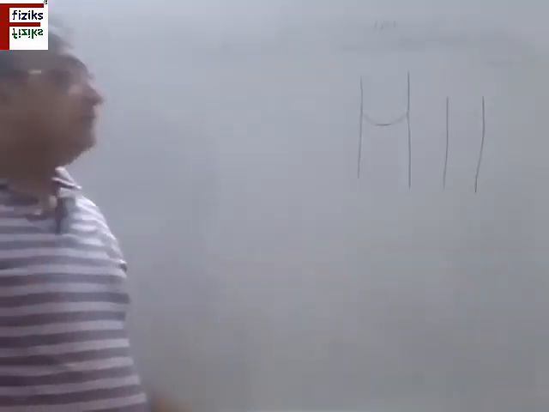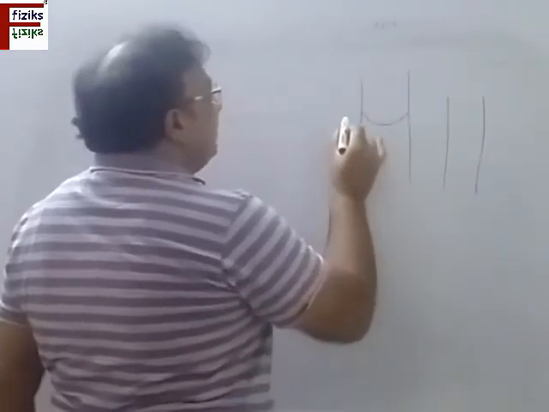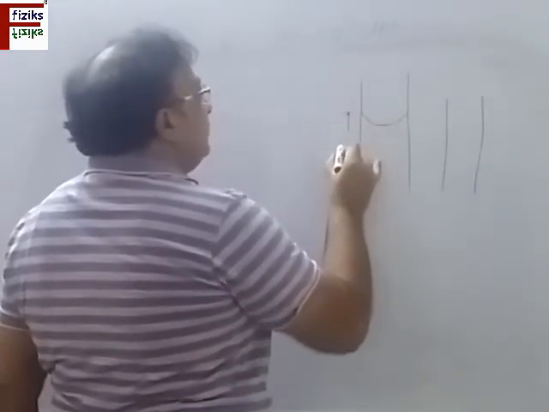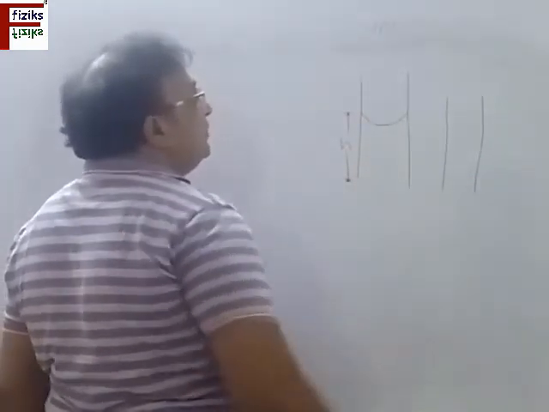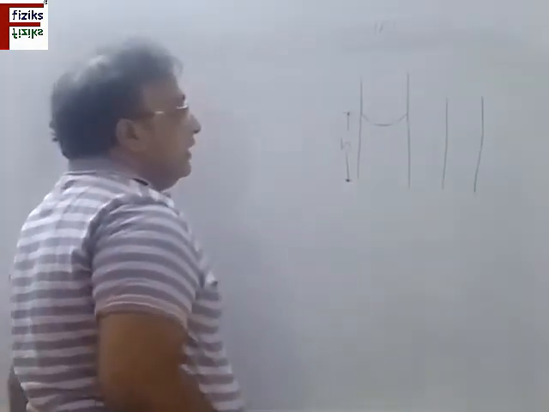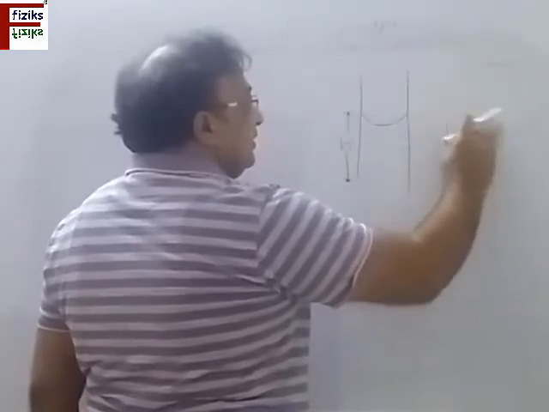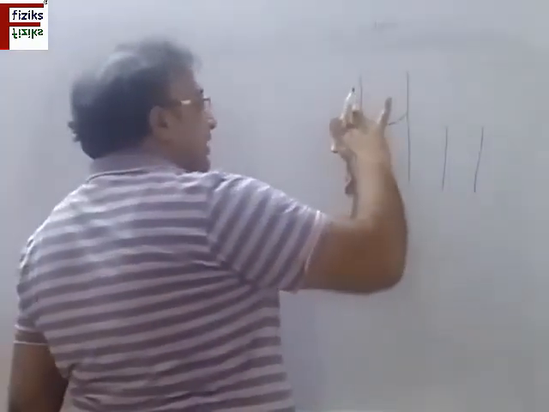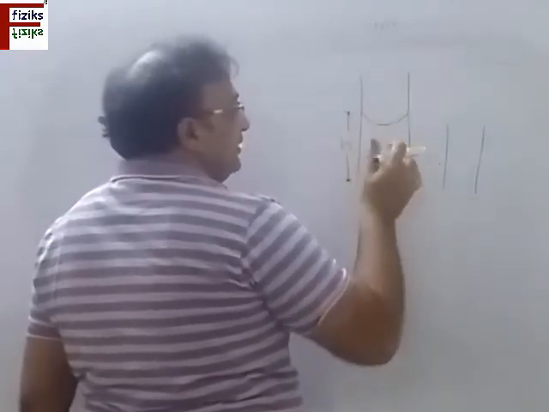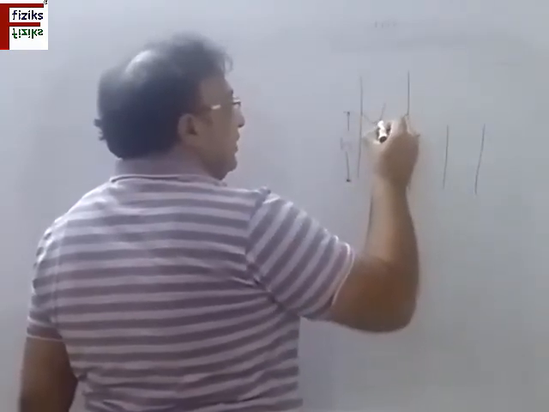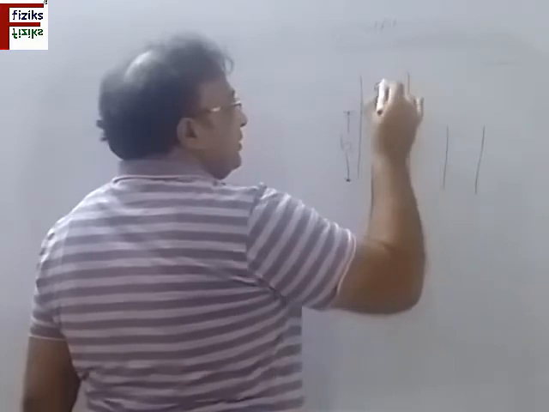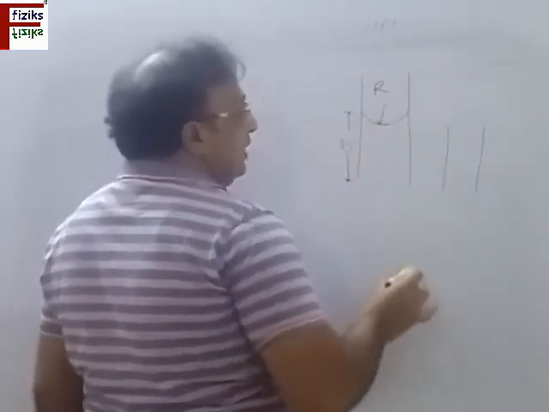Now we have a tube in which the liquid level rises through a height h. If I take another tube, the length of which is less than the rise of the liquid level, that is, this height is h through which the liquid rises, and the radius of curvature of the surface is r.